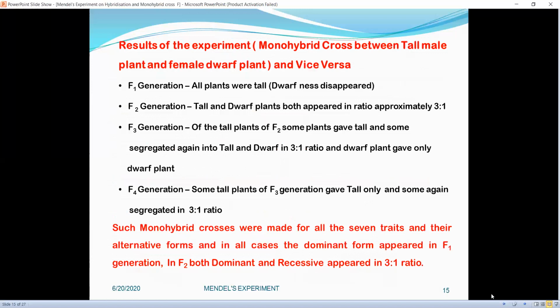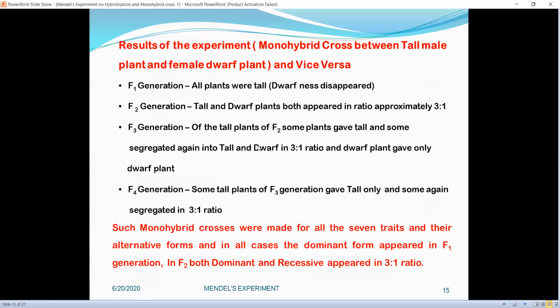Now, what were the results of the experiment? In the monohybrid cross between tall male plant and dwarf female plant, and vice versa, in both cases in the F1 generation all plants were tall. Dwarfness disappeared. Now, what happened to dwarfness? Mendel was surprised. The F2 generation showed both tall and dwarf plants, appearing in a ratio of approximately 3 to 1.